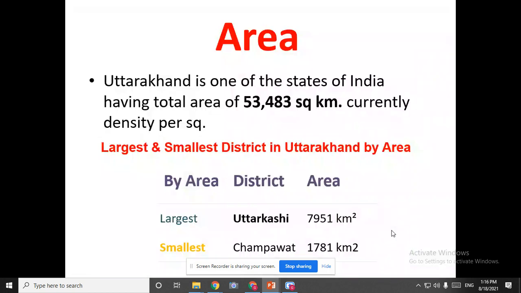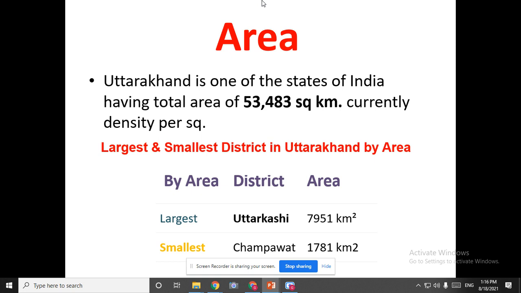Now we have come to Uttarakhand, and the area of Uttarakhand is totally 53,483 square kilometers. It is not only in meters, but it is such a huge area that it is measured in kilometers.